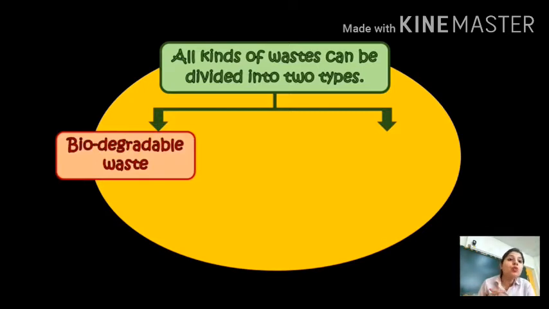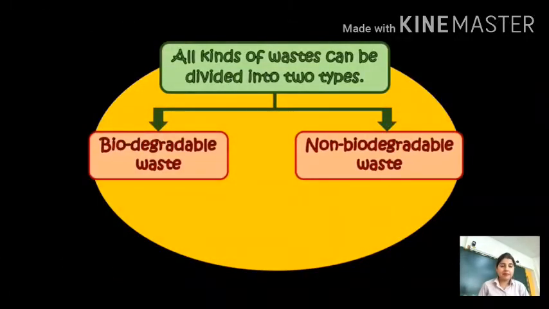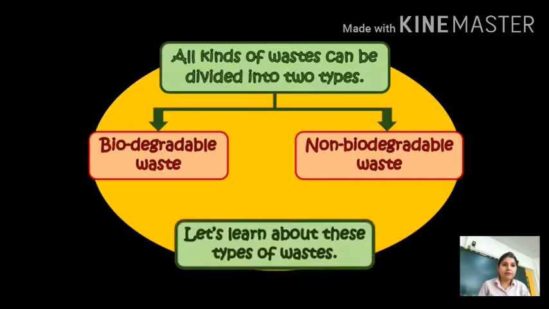So we should not do that. We should throw that into separate bins. So keep separate dustbins for the same. All kinds of waste can be divided into two types. One is biodegradable and another one is non-biodegradable. Fine. Biodegradable waste and non-biodegradable waste. Fine. Let's learn about these types of waste.